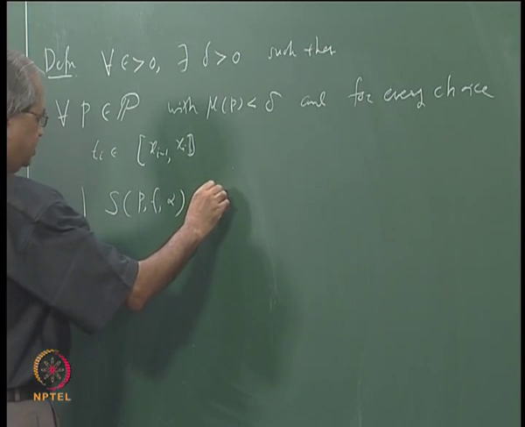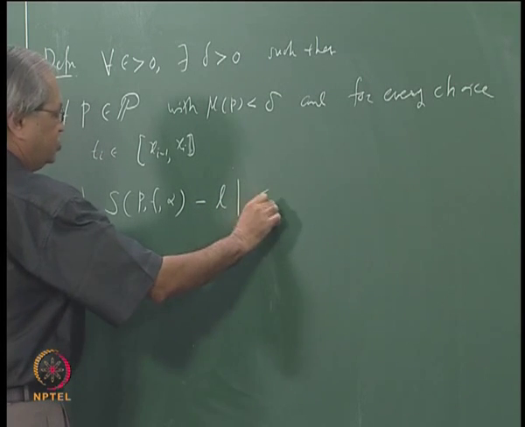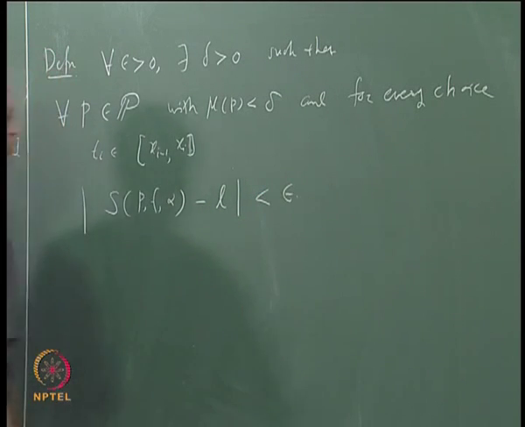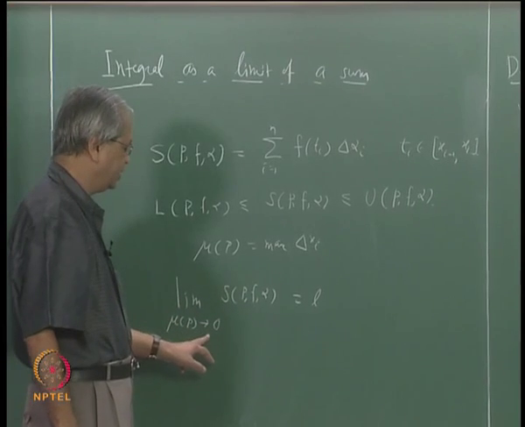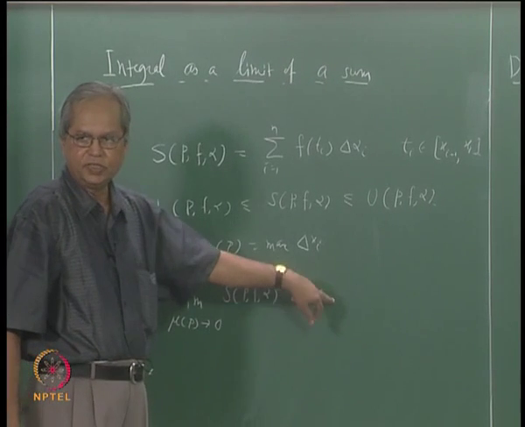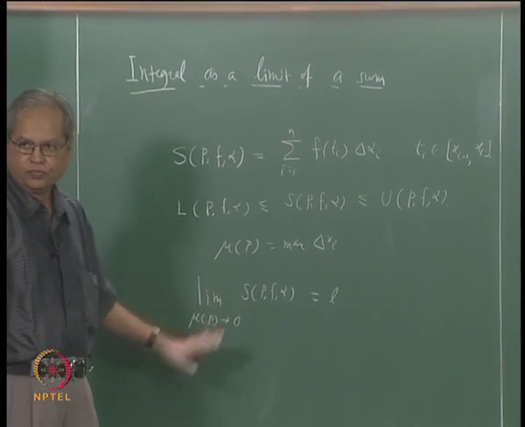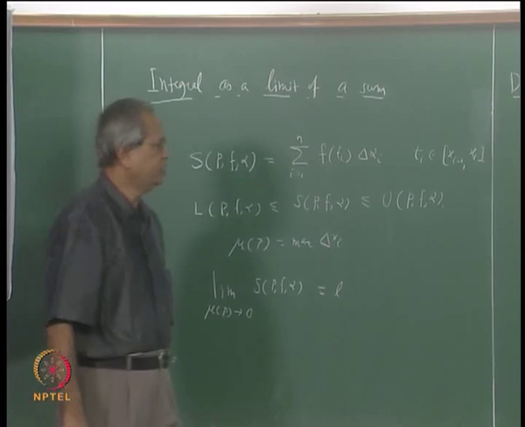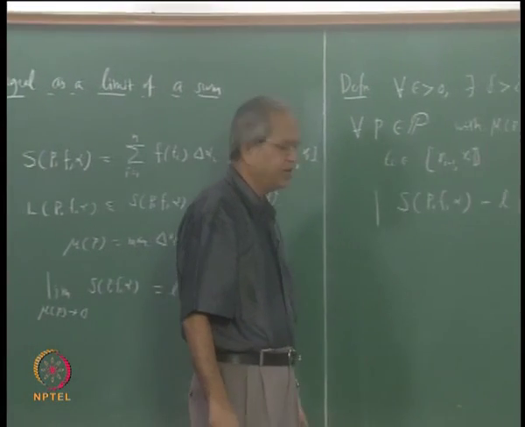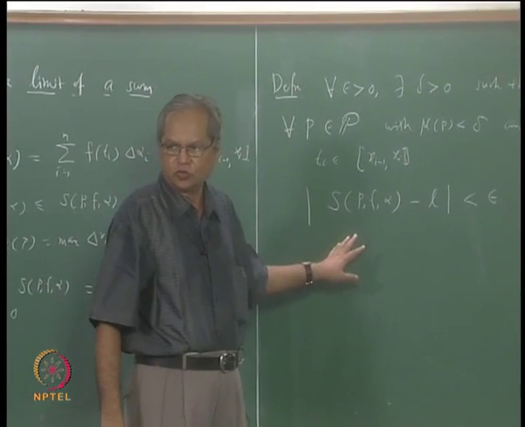Minus L, this should be less than epsilon. If this happens, we will say that the limit of this S_P(f, alpha) as mu(P) tends to 0 exists and its value is equal to L, and all that is written in this symbol. Alright. Now if you notice, we have not defined the integrals in this fashion so far.